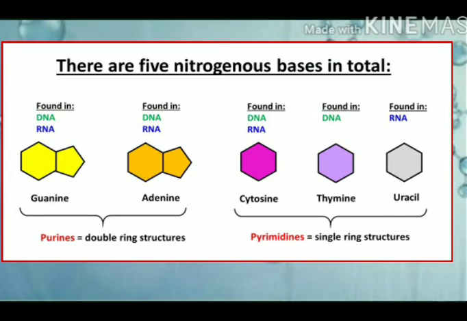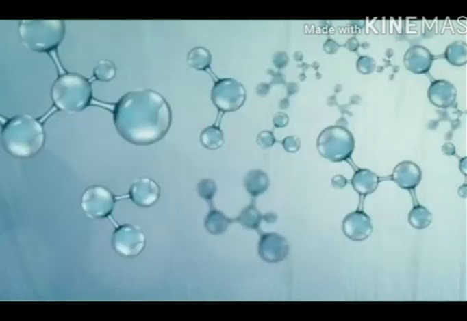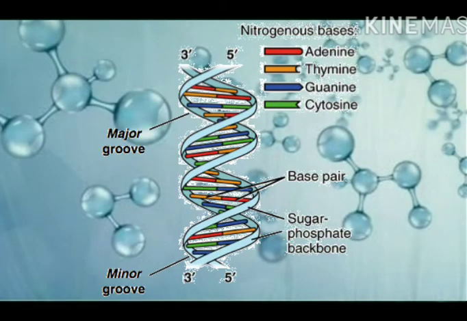One more nitrogenous base that you will study is uracil. What is uracil? I will explain just after. First, we will try to understand the structure of DNA. In this structure, there are two anti-parallel strands, a spirally double helical structure, and in between there are nitrogenous bases.